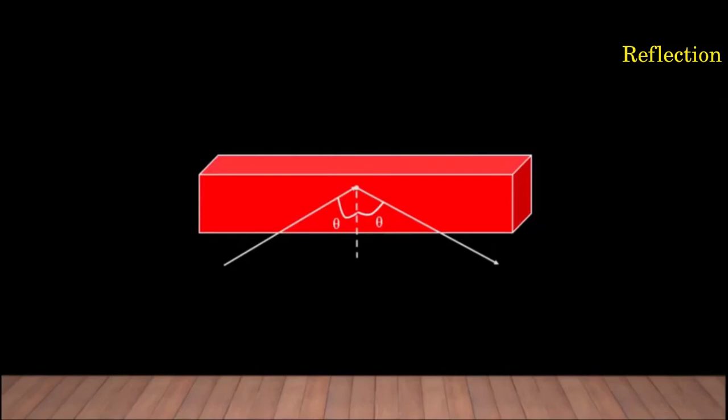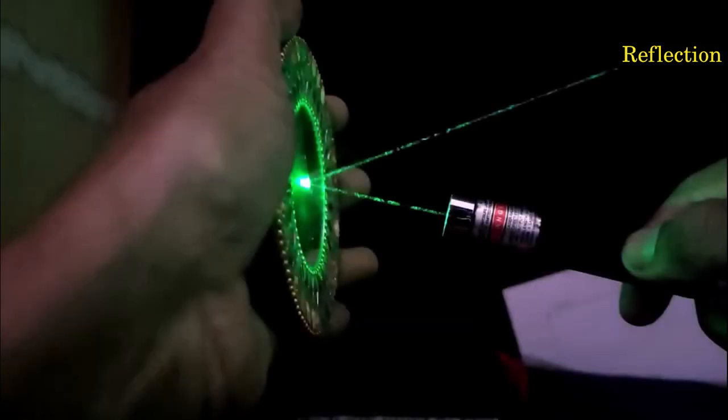Let us see an experiment which demonstrates that as you increase the angle of incidence, angle of reflection also increases. Same way, as I decrease the angle of incidence, angle of reflection also decreases. So let's watch it. In this video, you can see a plane mirror, an incident laser beam, and a reflected beam.